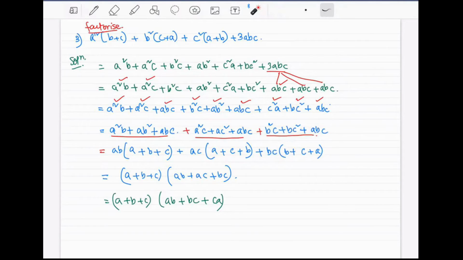That's why I'm putting together B square C and BC square. Just rearranging them, okay? B square C is here, BC square is here. A square B is here, AB square is here. So A square C is here, and then C square A or AC square is here. Same thing, A square C and CA square, they are the same thing. But in between, we put the ABC, ABC, ABC.